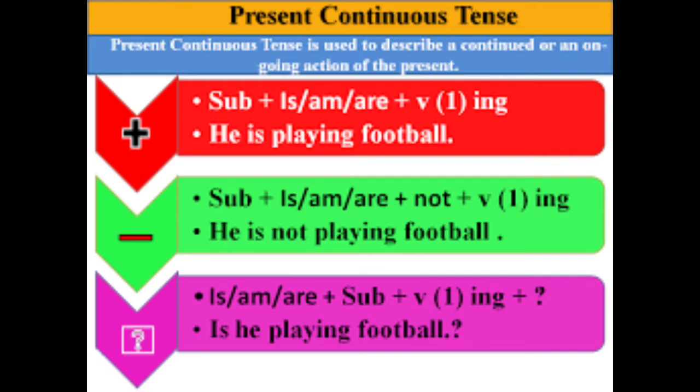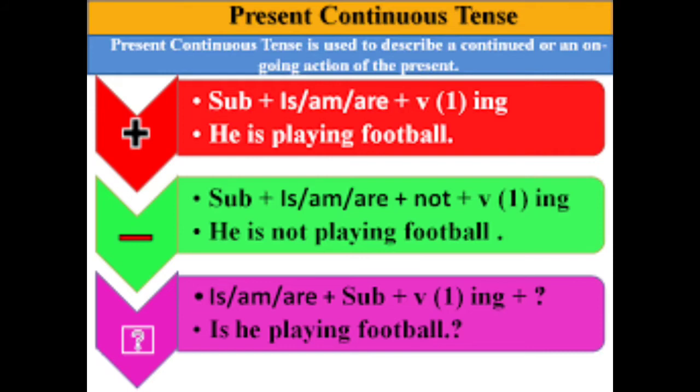So one more example with the pattern. For making a positive sentence, subject plus is, am or are plus verb plus ing. So see here, he is playing football. It is a positive sentence in present continuous tense.